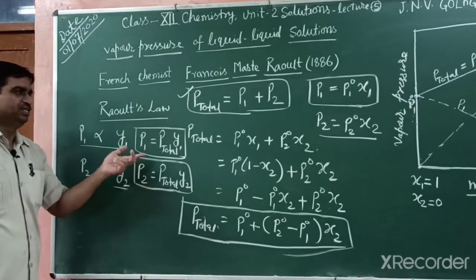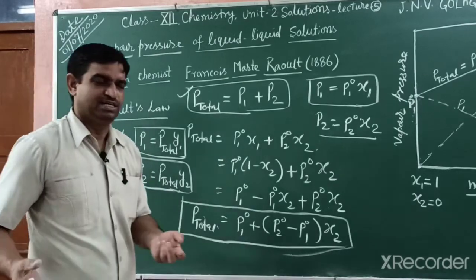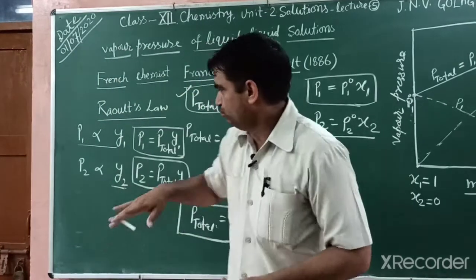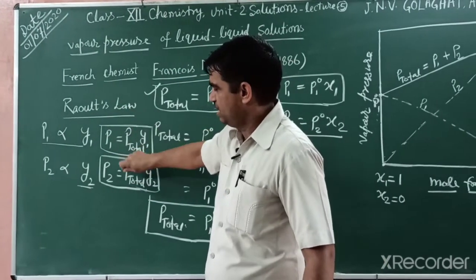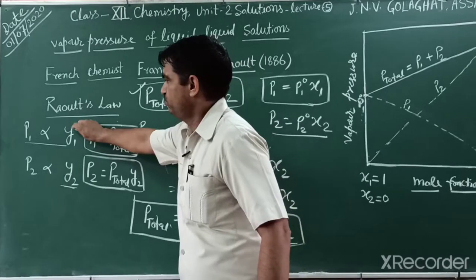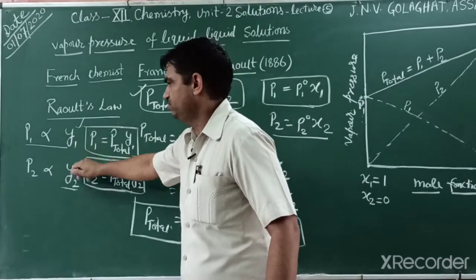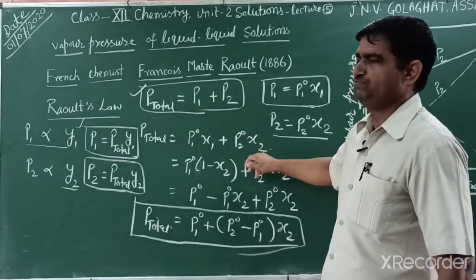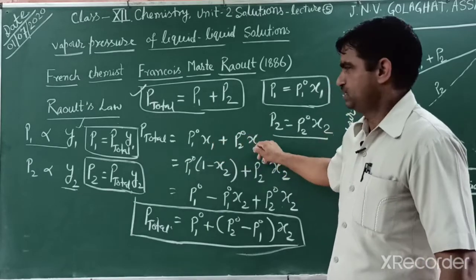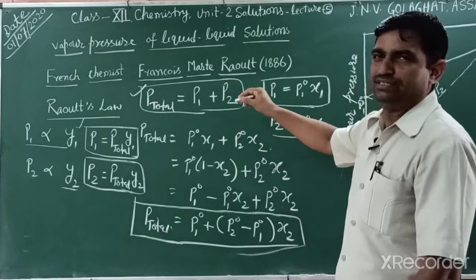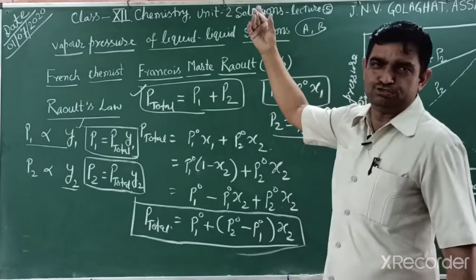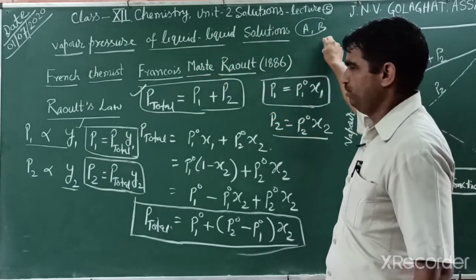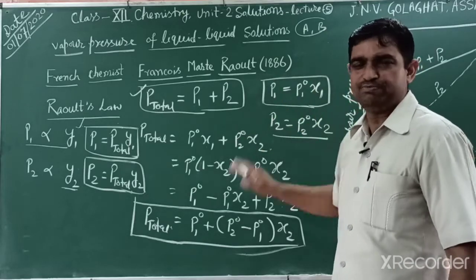P1, P2 in vapor state, because the composition in solution is different, and the gaseous state or vapor state has a different composition. That mole fraction we represent as Y1 and Y2, and in solutions we represent by X1 and X2. Sometimes they are written A and B also. A is generally the solvent and B is the solute, and we can write this mole fraction.